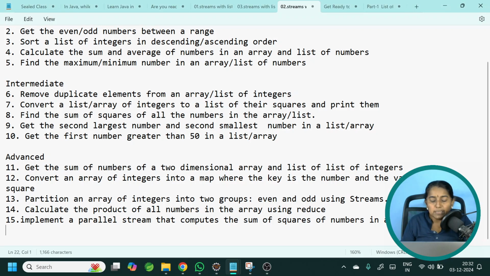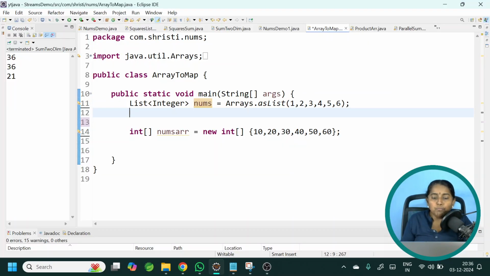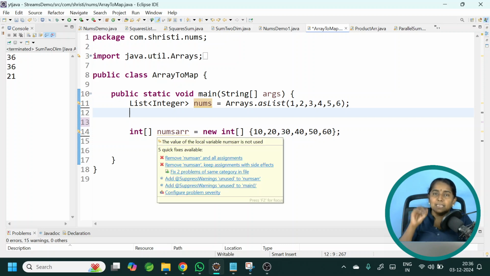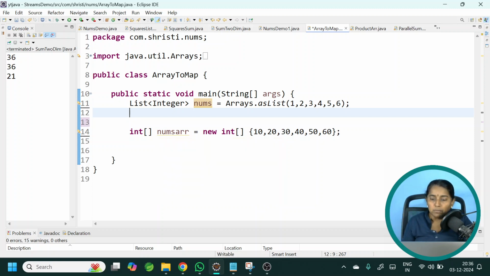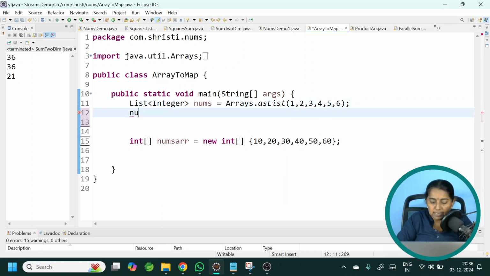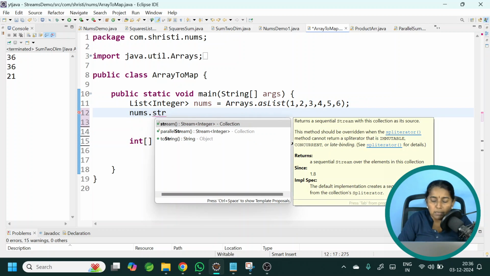Convert an array of integers into a map where the key is the number and value is its square. Now, we need to convert our list and array into a map where the key is the number and the value is the square of that number. Okay, let us get started. First, let us convert it into a stream.